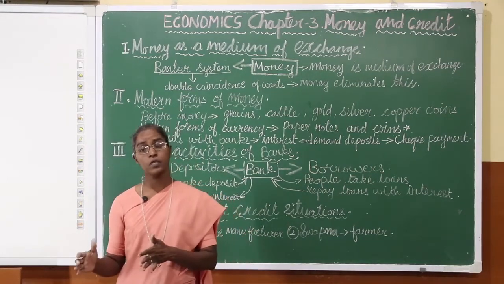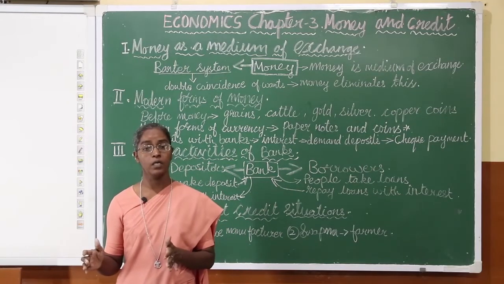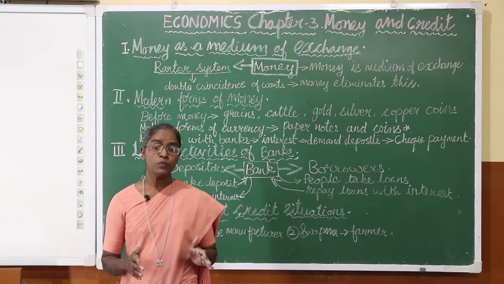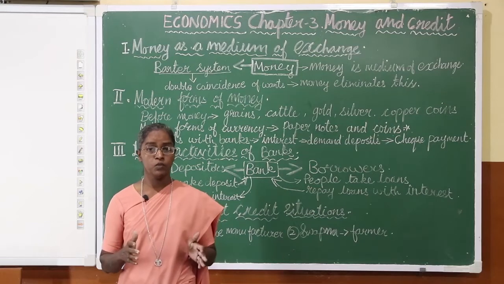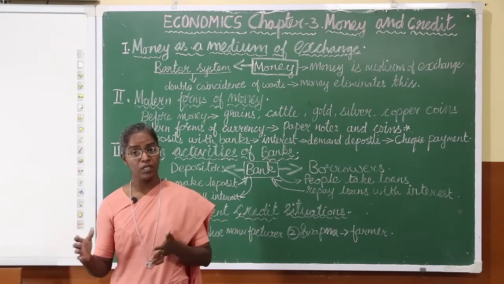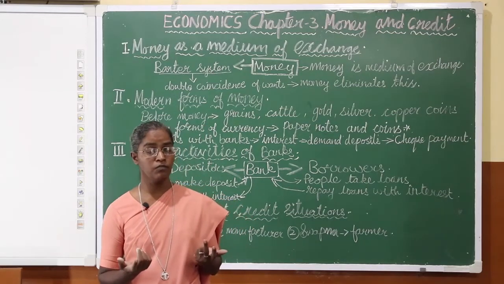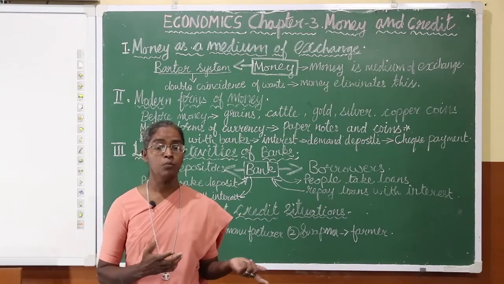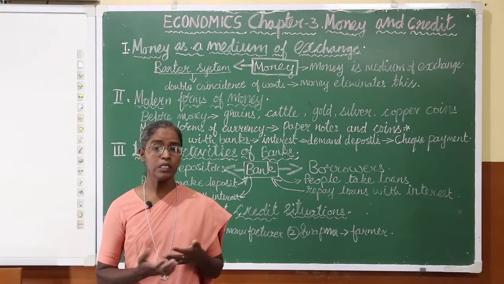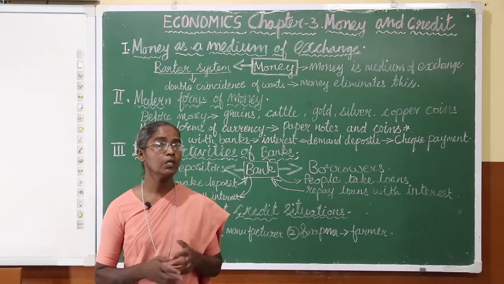During the course of her farming, the crop fails. When we speak about crop failure, there are many reasons: maybe less rain, less irrigation, lack of irrigation facilities, and pests and insecticide-resistant attacks on the crops.